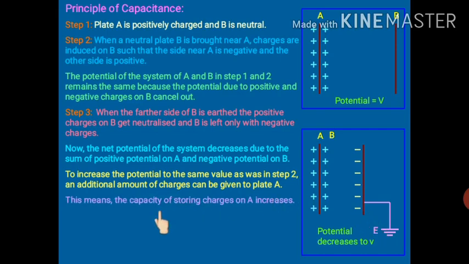So this means the capacity of storing charge on A increases. The system so formed is called a capacitor. So what is the definition of a capacitor? It is an arrangement of two conductors separated by an insulating medium, and it is used to store electric charge and electrical energy. So a capacitor is always a pair of two conductors separated by some medium, and it is used to store electrical energy. I think this is clear.